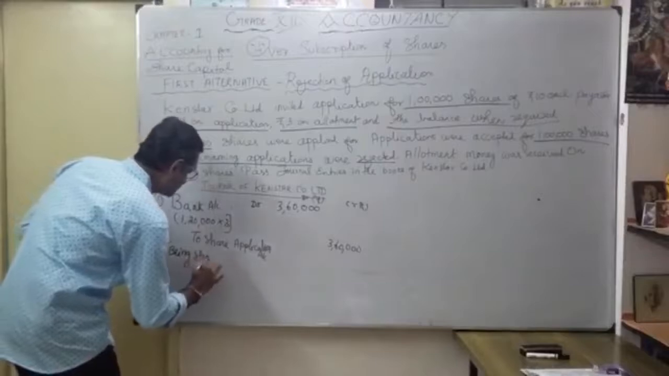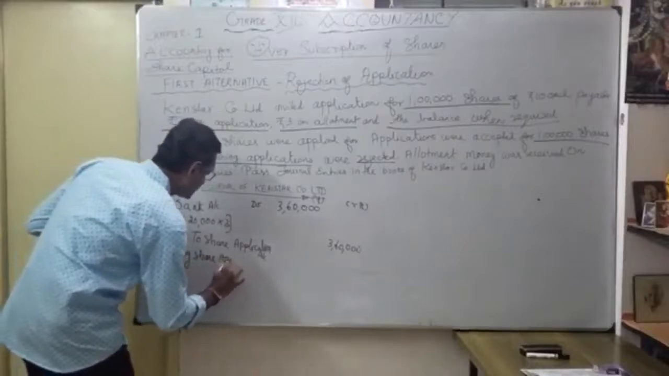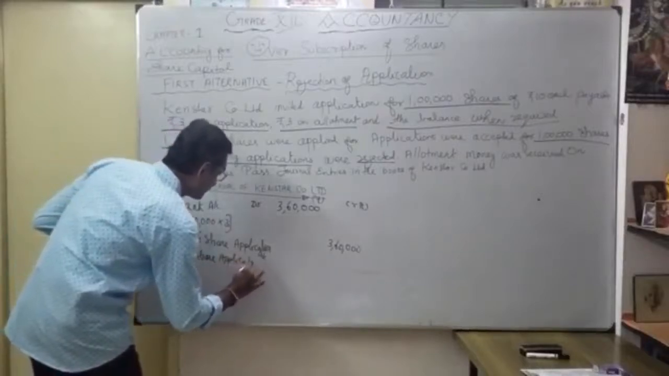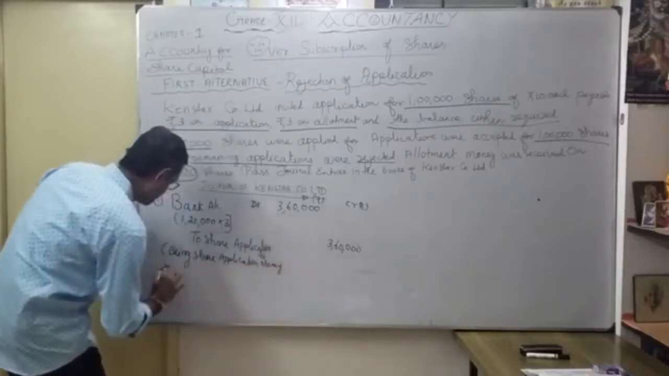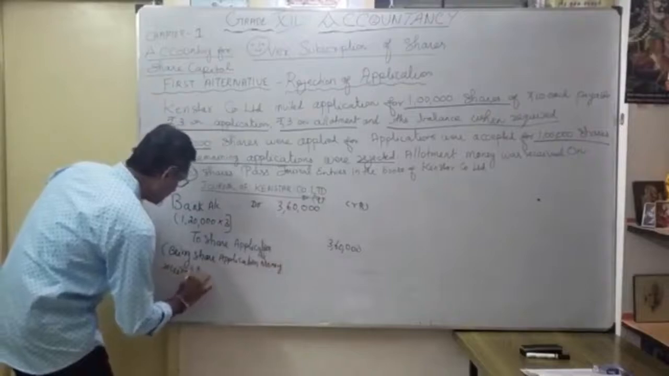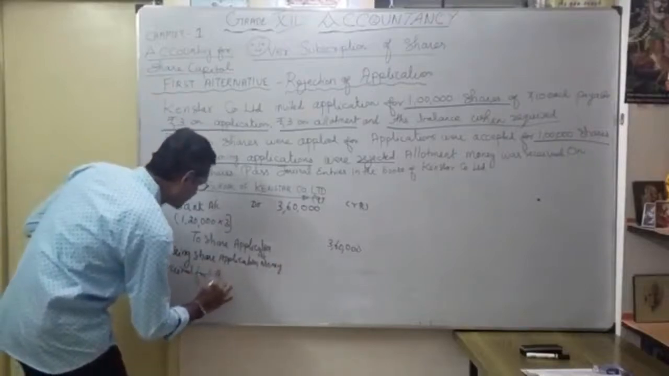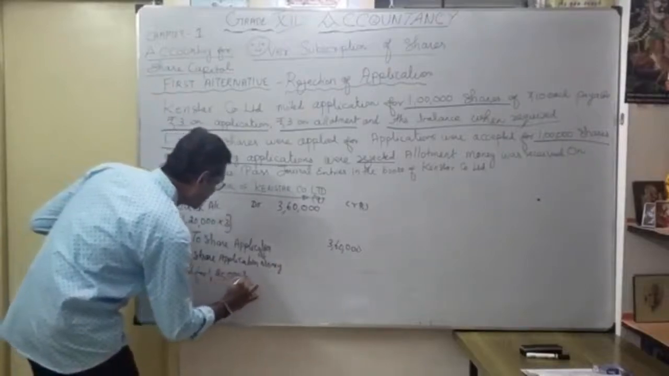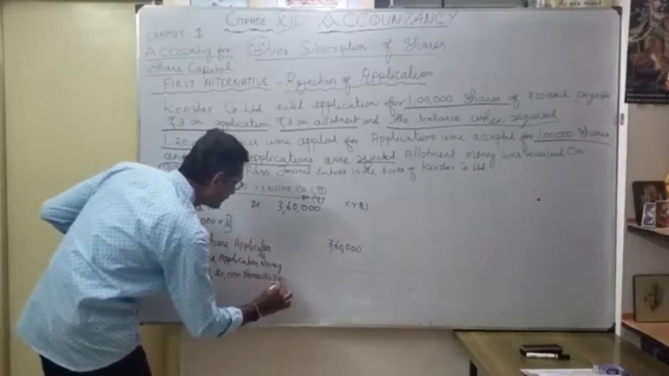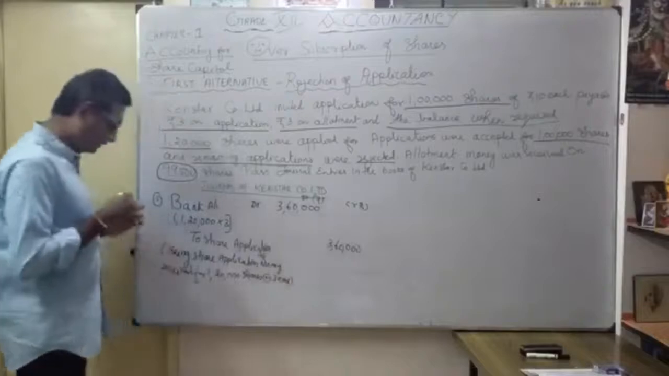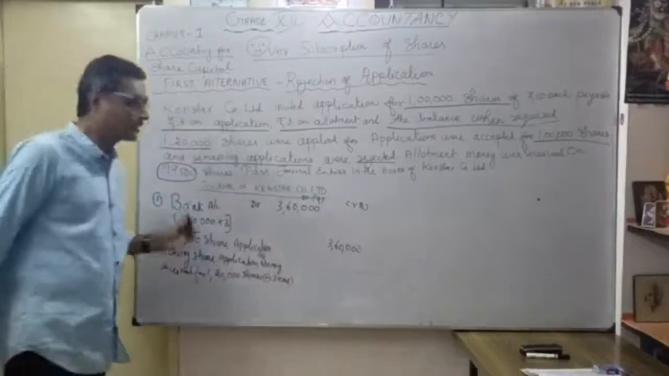Being share application money received for 1,20,000 shares at the rate of 3 each. Okay. So narration is very, very important. That's our first entry.